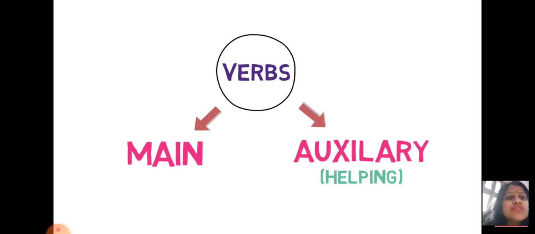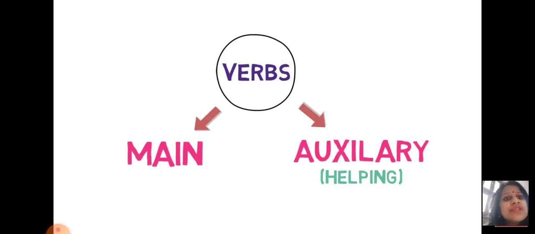Today the topic which we are going to discuss is all about modal verbs. You might have heard about modal auxiliary verbs also. But before knowing what we mean by modals or modal auxiliary verbs, let us revise what we mean by verbs. There are two types of verbs if we segregate accordingly.